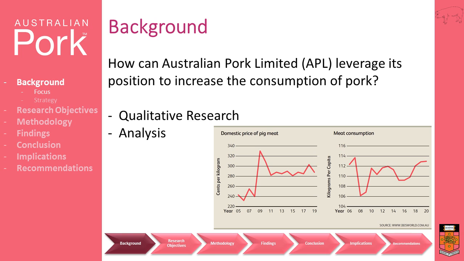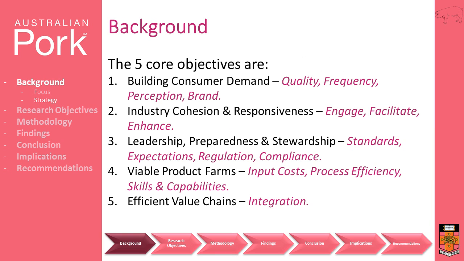The focus of this research is to conduct appropriate qualitative research and analysis to understand ways in which Australian Pork Limited, APL, can leverage its position across key consumer groups to increase the consumption of pork in lieu of other competing meat groups. While seeing strong results against each metric's KPIs, building consumer demand with a focus on consumer preference groups for pork remains the crux of APL's marketing strategy.